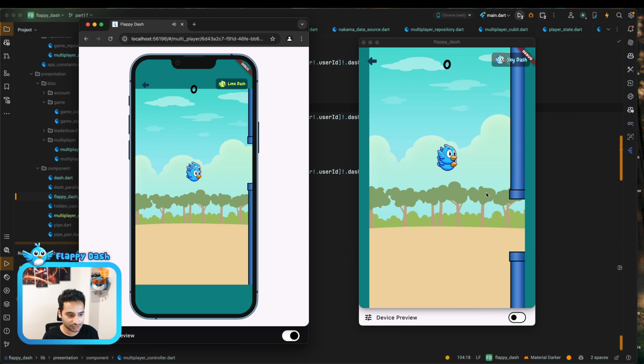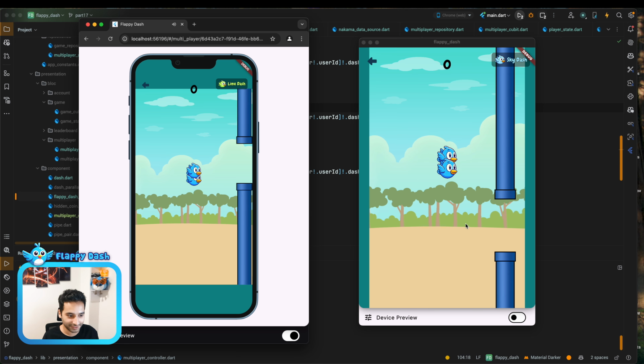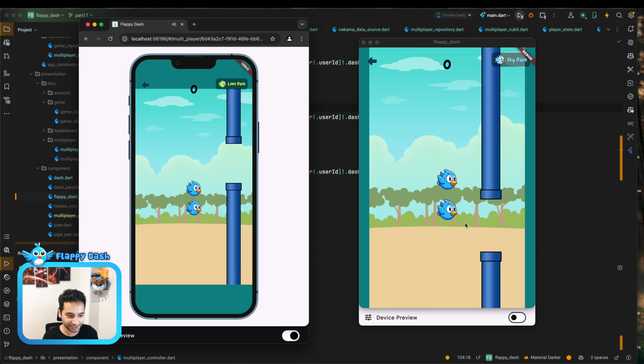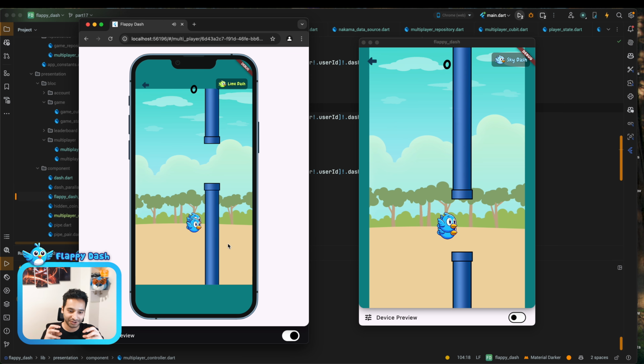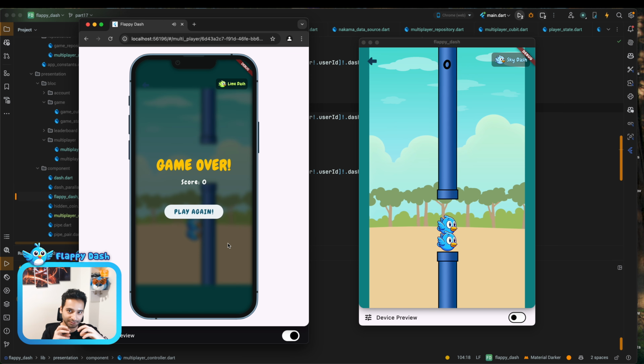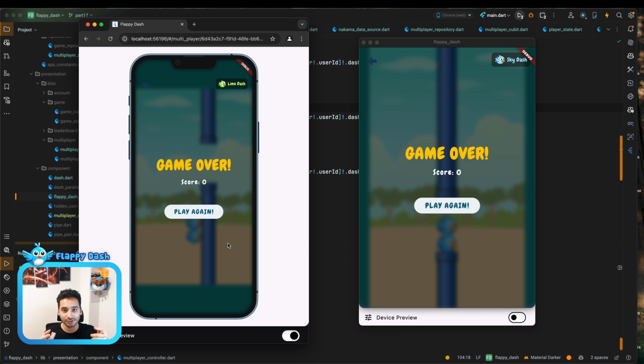Okay, so as you see, we have dashes and they are jumping well, but the point is that we need to do something very important. The point is that we are generating pipes with different positions in different devices, and also we are moving pipes. So with the new approach, we need to move the dashes and the pipes should stay there. And also we need to show the same positions for the pipes. So this way all the clients can see the same pipes with the consistent position. And also instead of moving the pipes, we need to move the dashes.